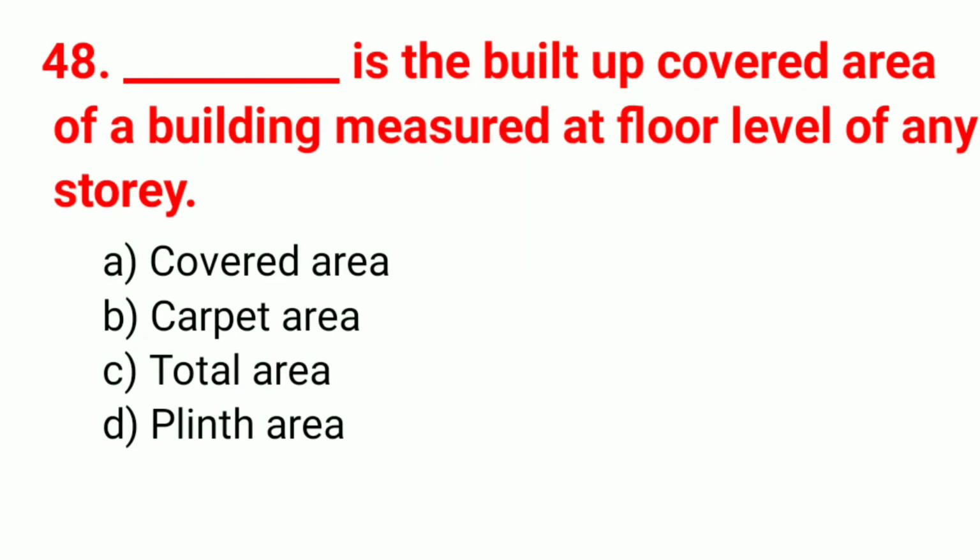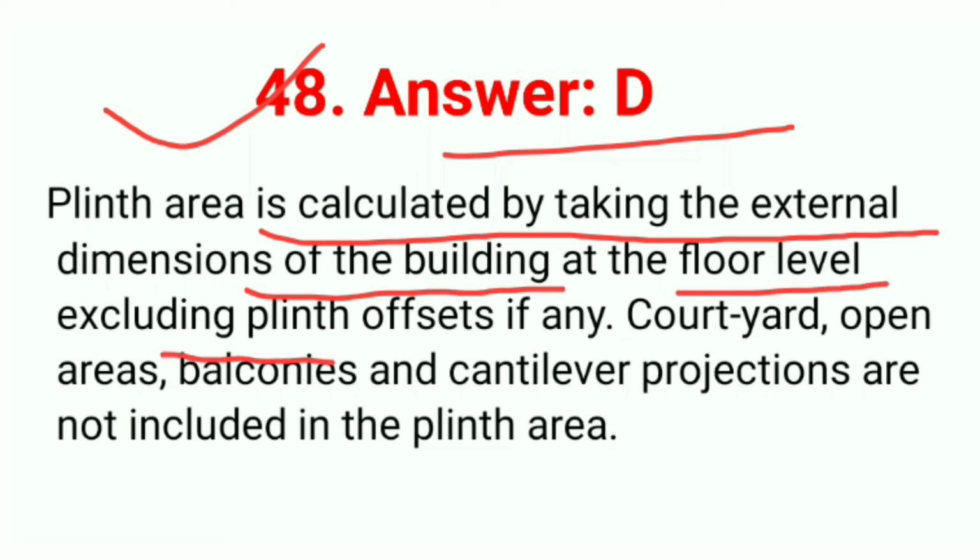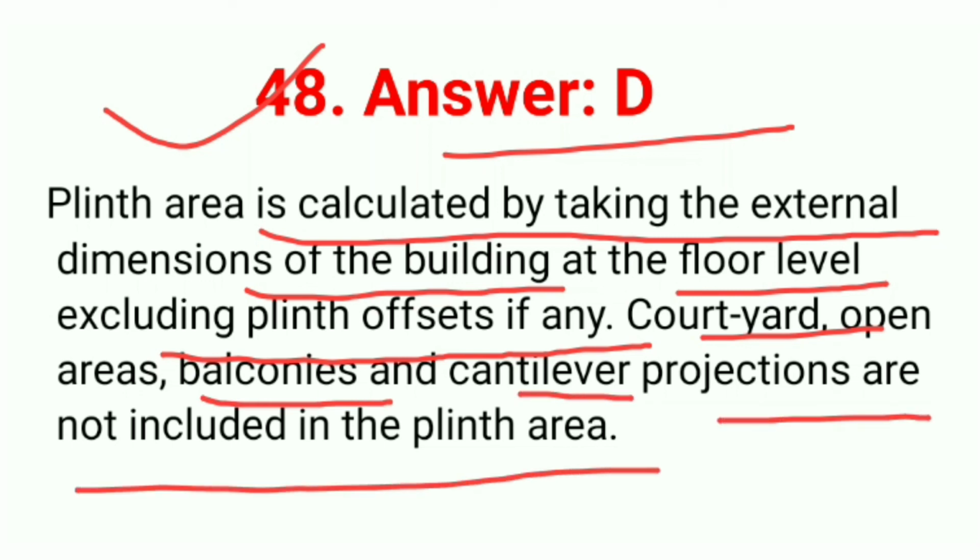estimate. Question number 48. Dash is the built-up covered area of a building measured at floor level of any story. The right answer option D, plinth area. Number 48 answer is D. Plinth area is calculated by taking the external dimension of the building at the floor level excluding plinth offset of any courtyard, open areas, balconies and cantilever projection are not included in plinth area. So right answer D.